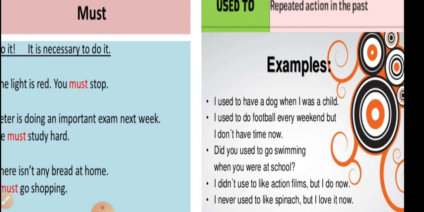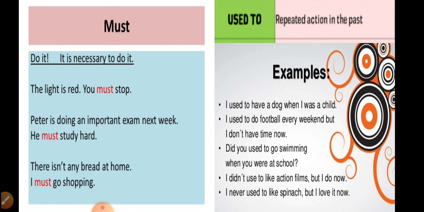Used to: repeated action in the past. When we use used to, we use it for repeated action. For example, I used to have a dog when I was a child. जब मैं छोटा था तो मेरे पास एक कुत्ता हुआ करता था. I used to play football every weekend but I don't have time now.